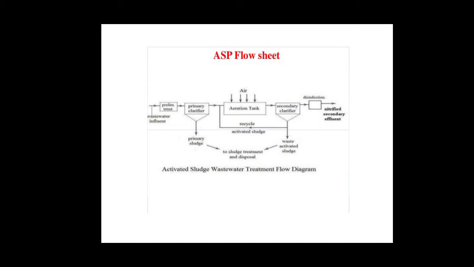First of all, the trickling filter, which is also known as the attached growth system. The sewage is allowed to pass through the trickling filter, where the microorganisms are attached. They attack the organic matter and convert it into biomass. We will discuss this in the next lecture also. Then the second one is the suspended growth system.